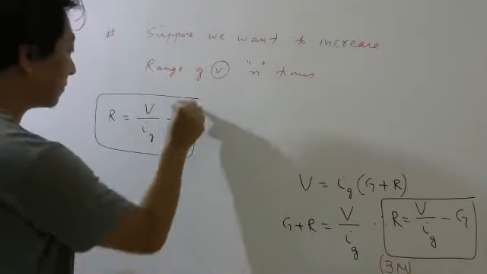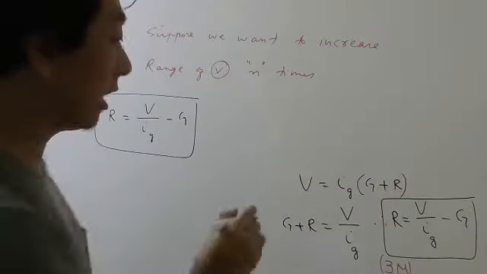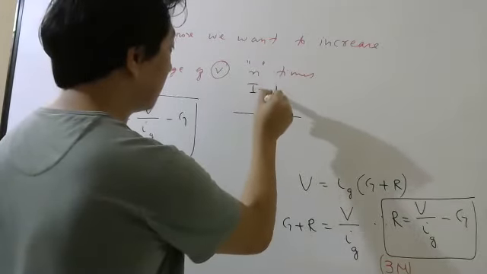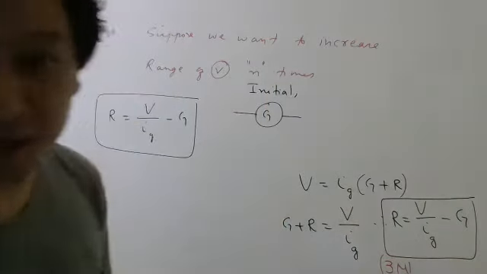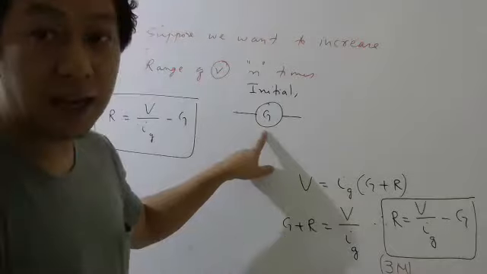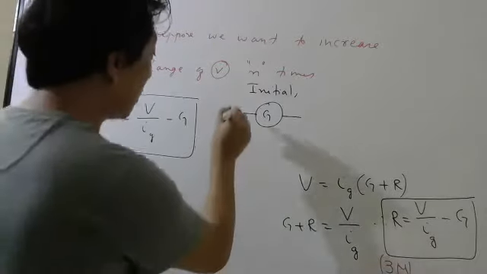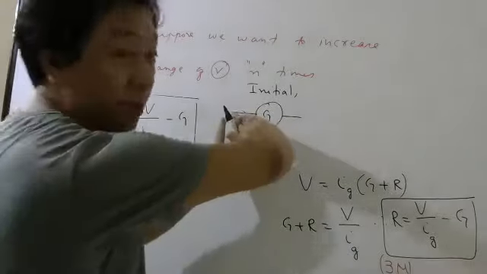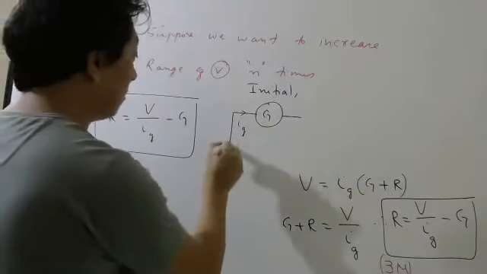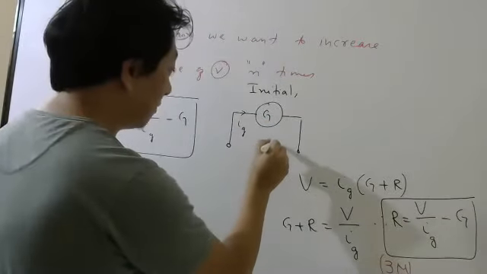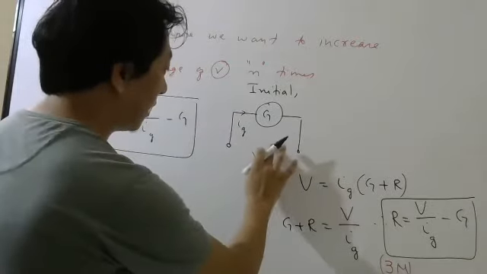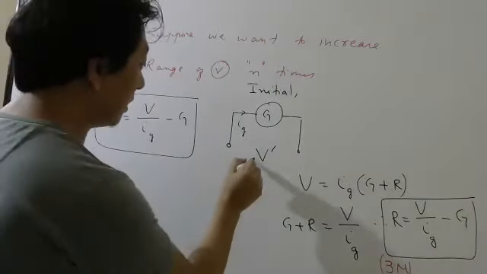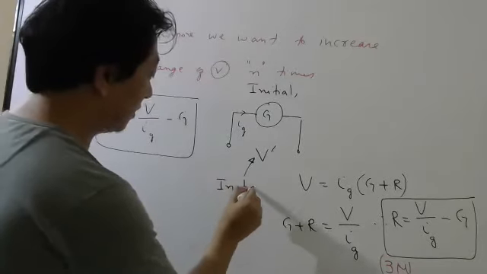Now, when you had only a galvanometer, this is your initial situation. Suppose you are using this as a voltmeter. When Ig current was flowing here, it will deflect fully, right? So the voltage applied here, let me write V dash, was the initial range.